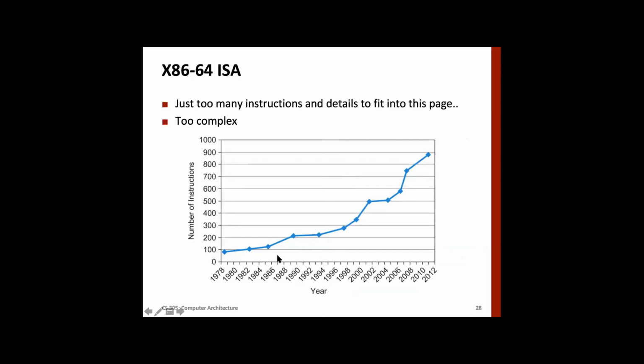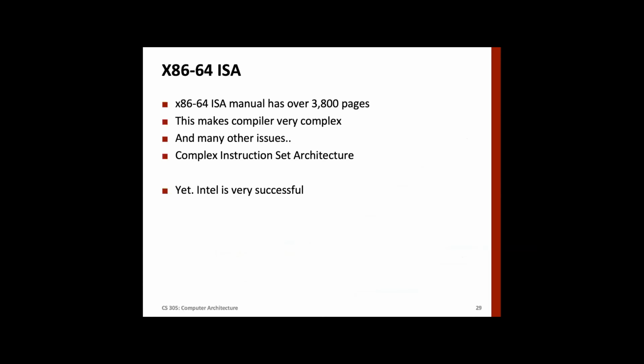but I couldn't fit it into one page because Intel is just too complex. This graph shows the number of instructions that have gone in. Today there are 1200 instructions, and their manual is 3,800 pages. Who is going to read this? That makes the compiler very complex, and they have a very complex instruction set architecture. Yet they are successful, because none of us want to move from an Intel processor. When you're buying a laptop, you may want an Intel processor. But we'll have to see how long they will remain successful.